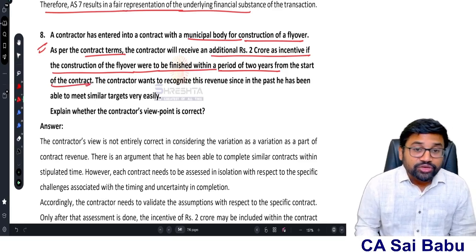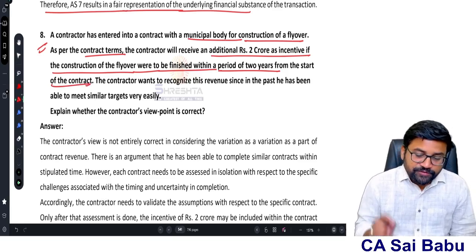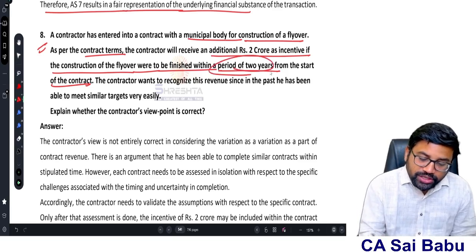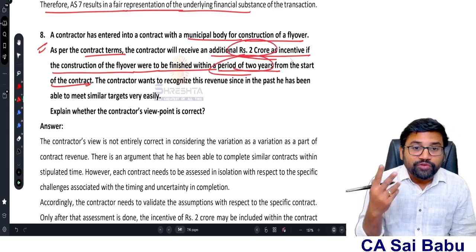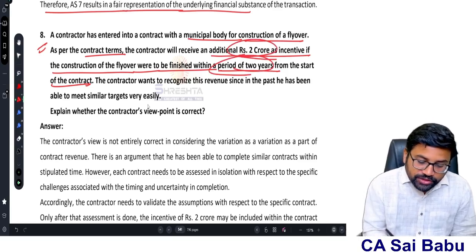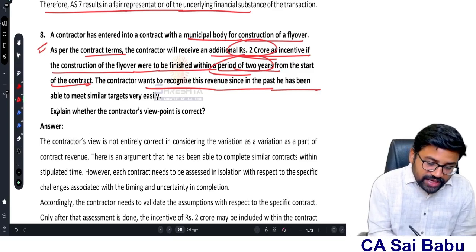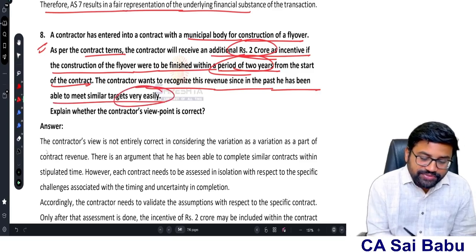Sir, this is relating to incentive, contract revenue. See, if you construct the flyover within a period of 2 years, you are going to get an additional amount of 2 crores. The contractor wants to recognize this revenue since in the past he has also been able to meet similar targets very easily.